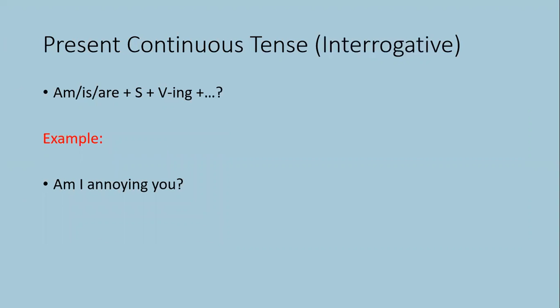Now, present continuous tense interrogative. For interrogative, as you know, the helping verb will always come at the start of the sentence. So is, am or are will come first, then subject, then first form of the verb plus ing, then if there is any object, it will come, and at the end we will put a question mark to represent the interrogative sentence. Example: am I annoying you? You know that am is the helping verb, I the subject, annoying the verb with ing, then you, and a question mark.